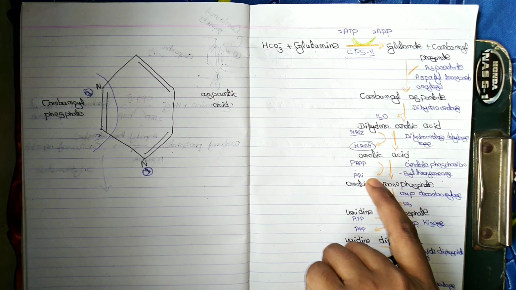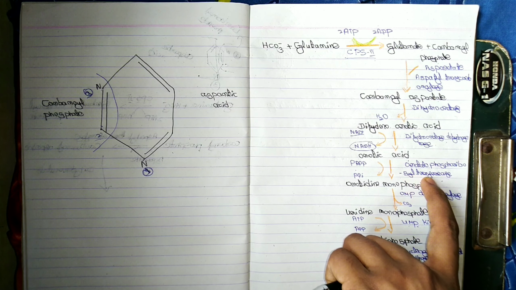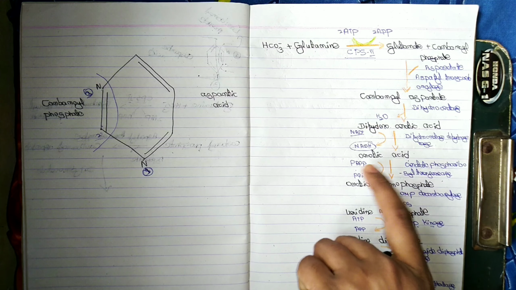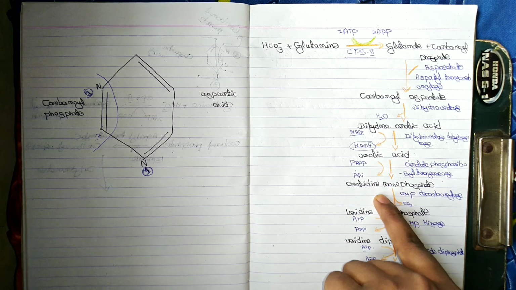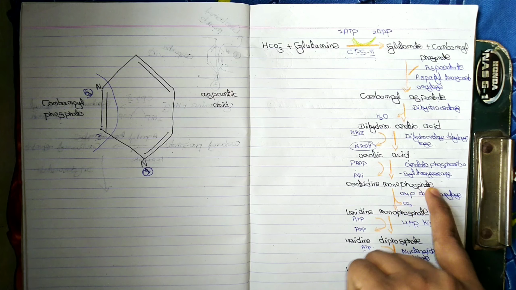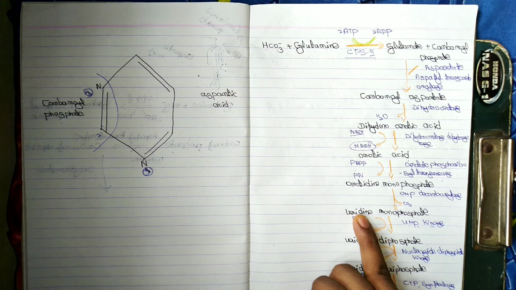Orotic acid will convert into orotidine monophosphate in the presence of orotate phosphoribosyltransferase, transfer of phosphoribosyl group, leads to the orotidine monophosphate, and decarboxylase, removal of CO2, leads to the formation of uridine monophosphate.